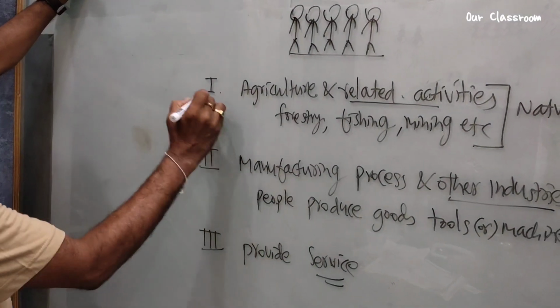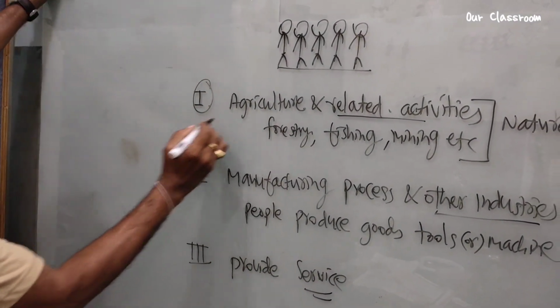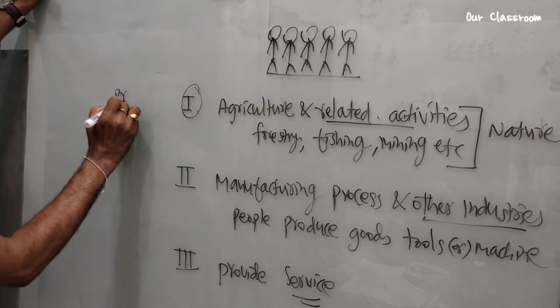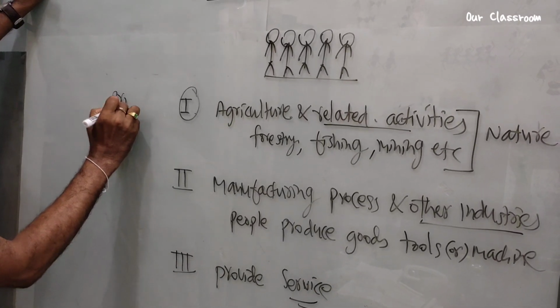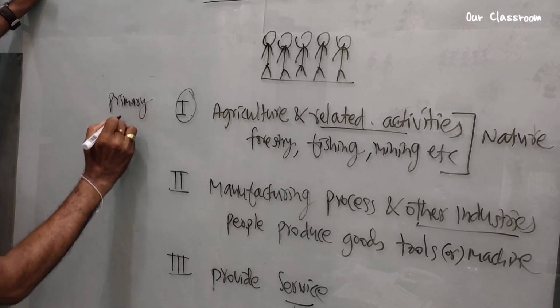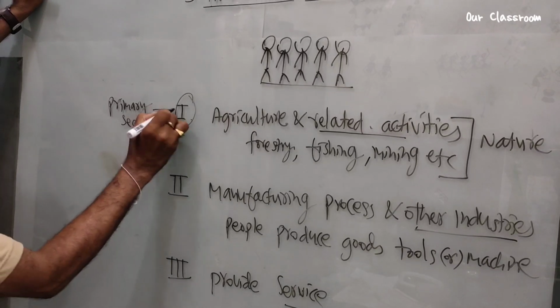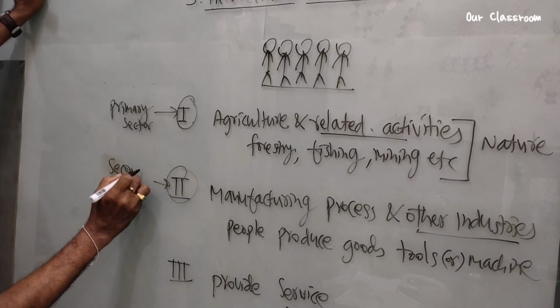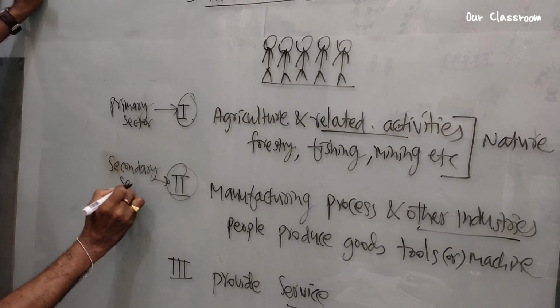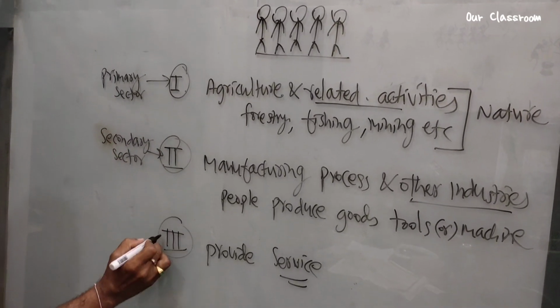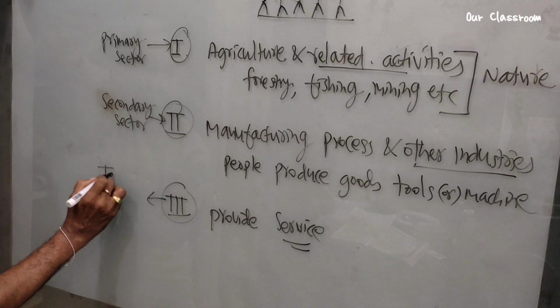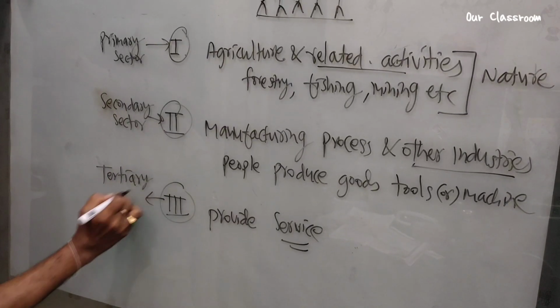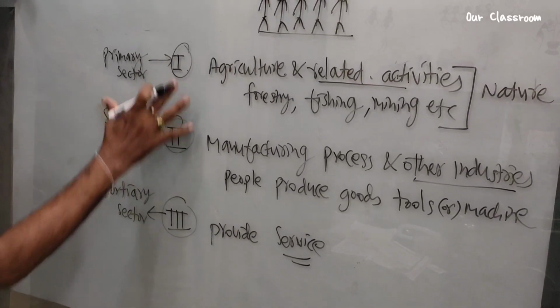Now we name them. The first one is the primary sector. These are all things we have learned already in 8th class. The second one is the secondary sector, and the third one is the tertiary sector. So these three are sectors.